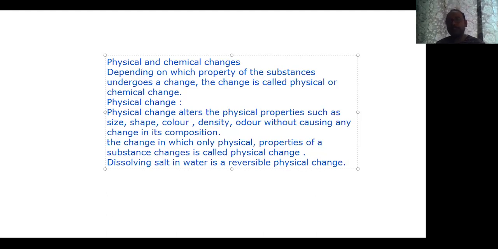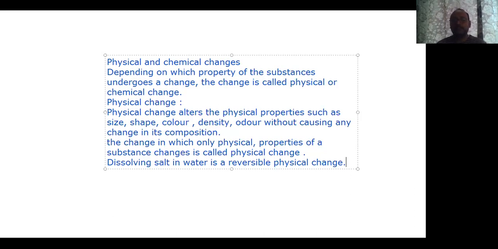Similarly, when an iron rod is heated, it changes its color to red. However, as soon as we stop heating it, in a few minutes it regains its color from red back to the same color. So this is a reversible physical change.